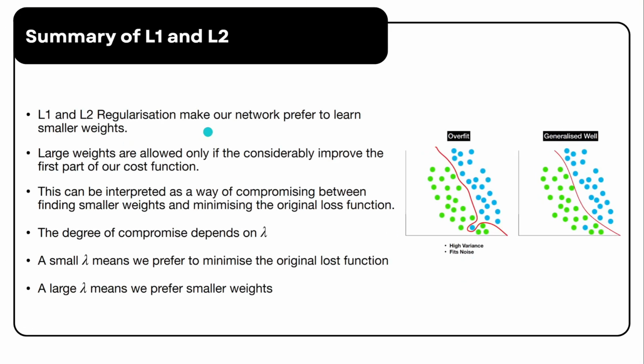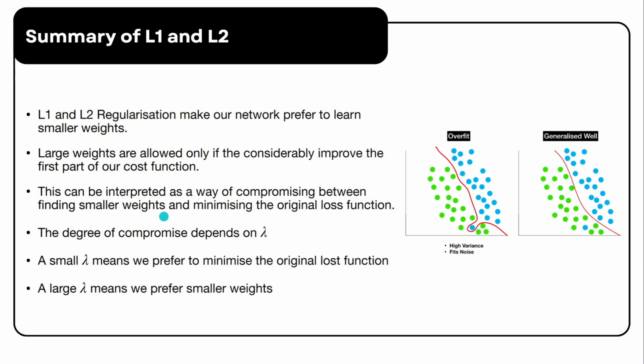Okay, let's summarize L1 and L2 regularization. Both L1 and L2 regularization encourage the network to prefer smaller weights by pushing them toward low values. However, large weights are still allowed if they significantly improve the first part of the cost or the loss function. This can be seen as a trade-off between minimizing the original loss function and encouraging smaller weights.